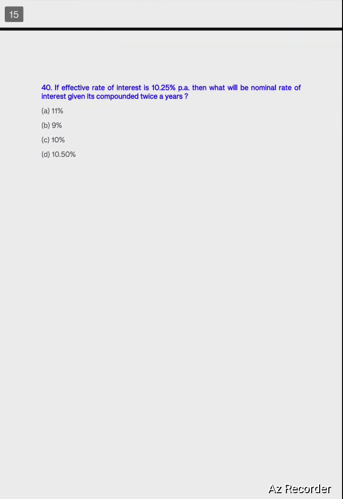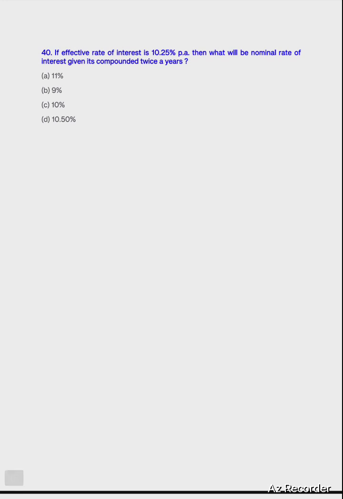So the last question of this series. If the effective rate of interest is 10.25% per annum, then what will be the nominal rate of interest provided it's compounded twice in a year? So we know that your effective rate is 10.25, so your nominal rate must be less than it because it's compounding twice a year. So the answer should be 9% or 10%, and by applying logic or common sense it appears to be 10%, but still we need to solve it.